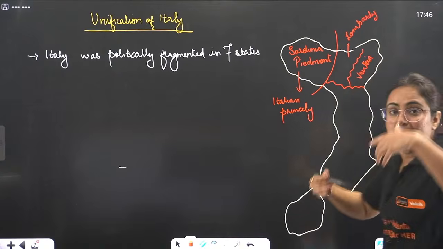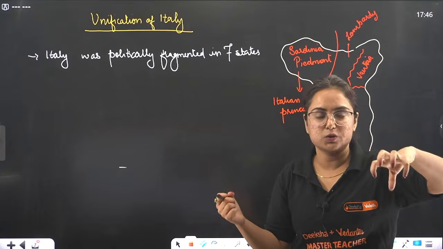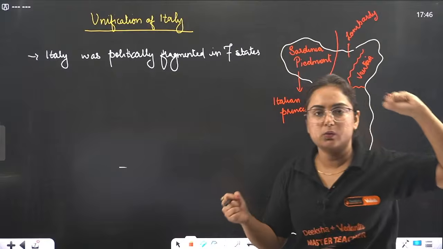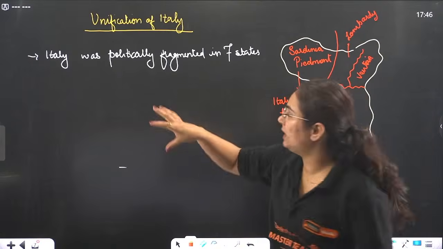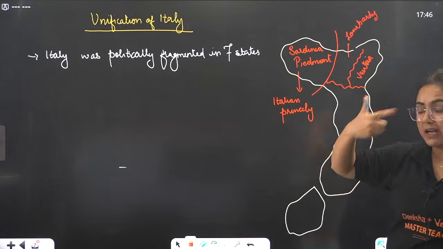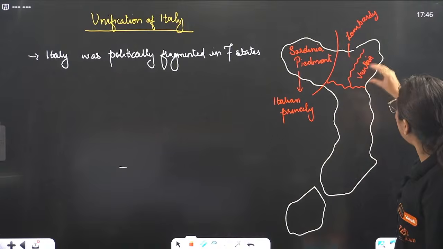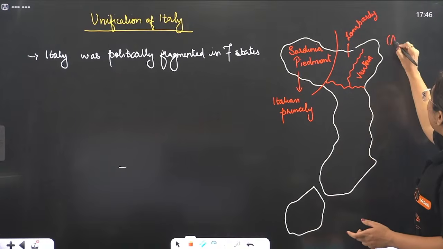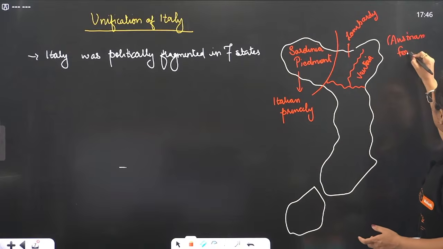Like what happened before India became India? There were Marathas ruling, Mughals ruling, different Rajputs ruling. Similarly, Italy was politically fragmented into 7 states. Sardinia Piedmont was ruled by an Italian princely house, while Lombardy and Venetia were ruled by Austrian forces.